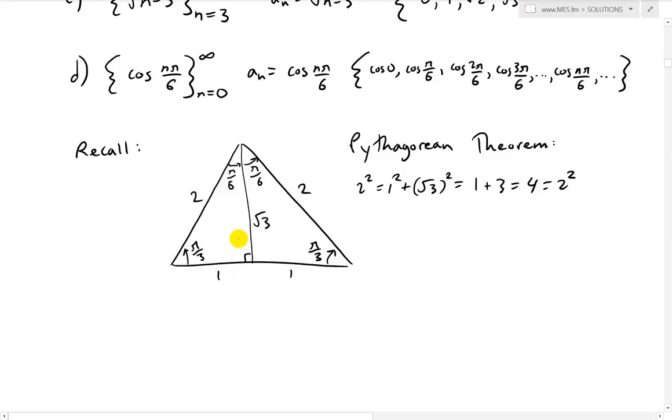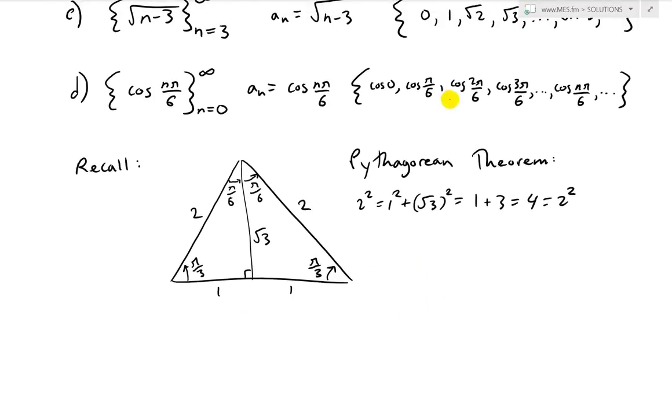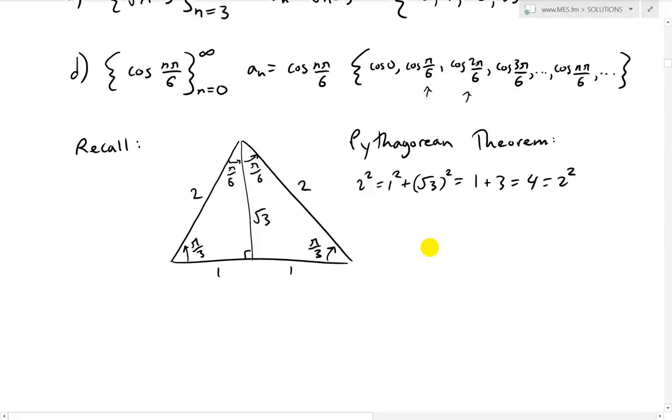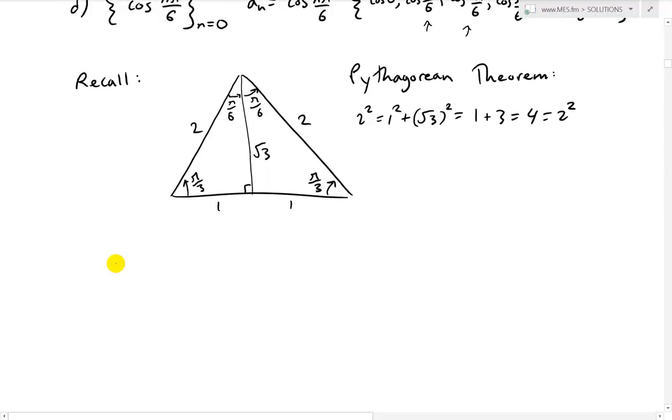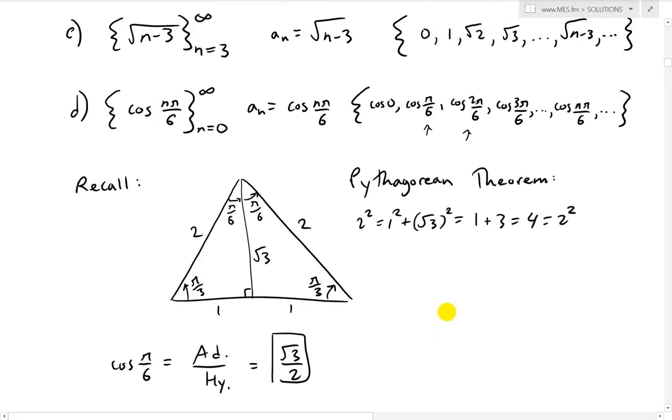And yeah, that's correct. And then recall cosine. We'll just look at these two numbers first. We'll look at this one and this one. The other one we'll find by graphing. So what we have is cosine pi over 6, that's this right here, is equal to adjacent over hypotenuse. So that equals square root 3 over 2. I'll just circle this one to indicate that we got this point.